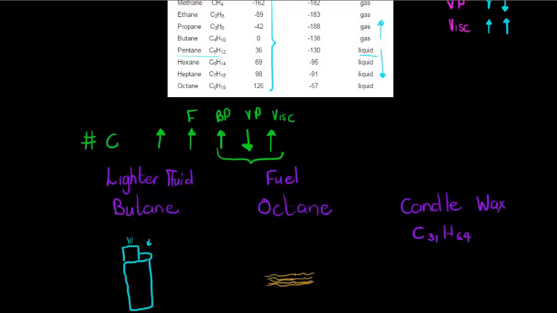Okay, that's how we get it into our tanks. Then we have candle wax, which all of us know a candle is a solid thing. Okay, at room temperature it's solid. So in order to get butane into a boiling point from a liquid to a gas, we need very little energy to add to this. In order to get octane, that's fuel, from a liquid into a gas, well, it's going to require a little bit more energy, but still not a lot.